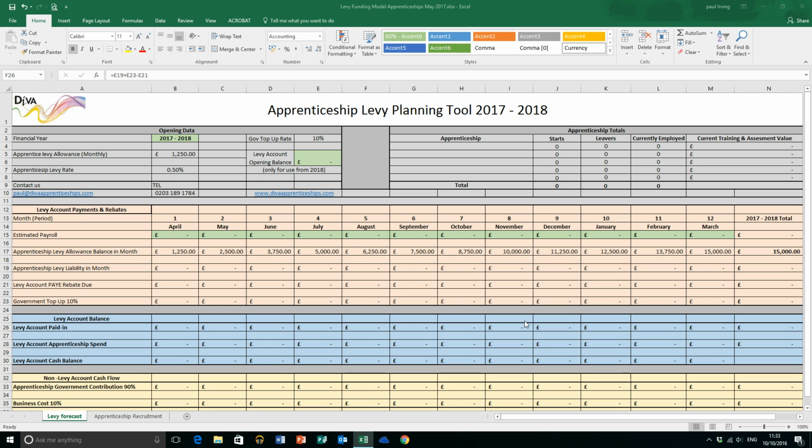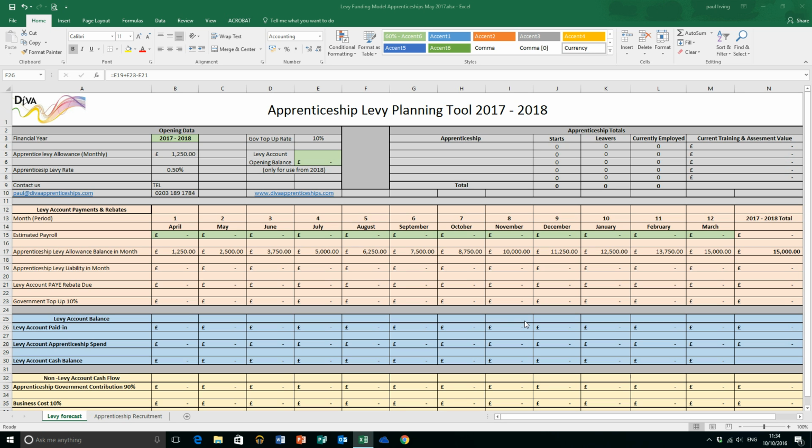We've developed a tool which helps us plan for the Apprenticeship Levy implementation in April of next year. The reason we did this actually was quite a lot of our clients were coming to us and asking us to help support them in terms of what the levy was going to mean for their business. And although there's a lot of information out there in regard to policy, and a lot of that policy is actually still being created on the hoof a little bit, we thought there was nothing there that really gives you a tool that allows you to plan or model different scenarios for your business.